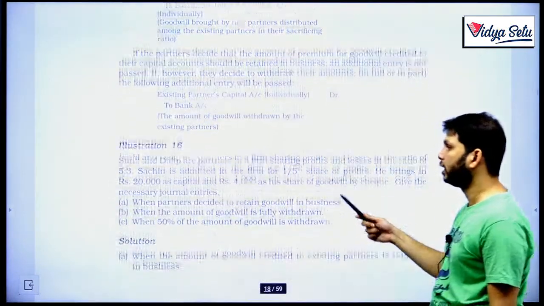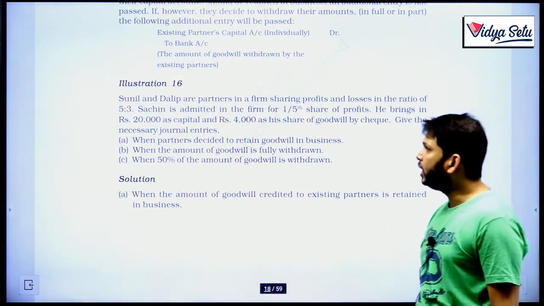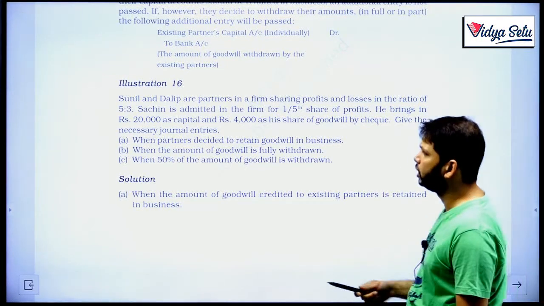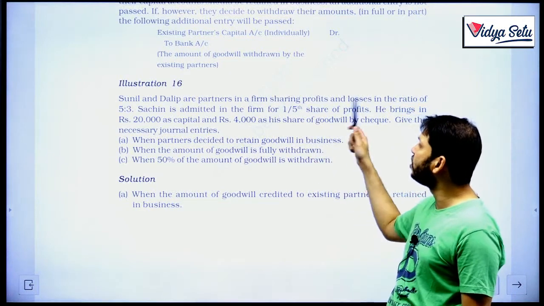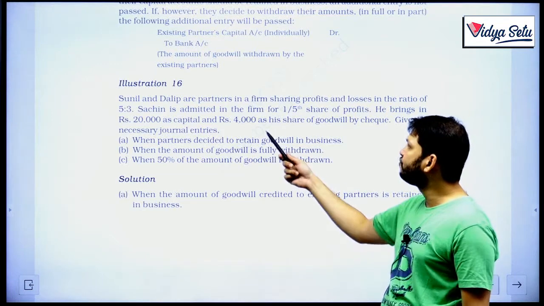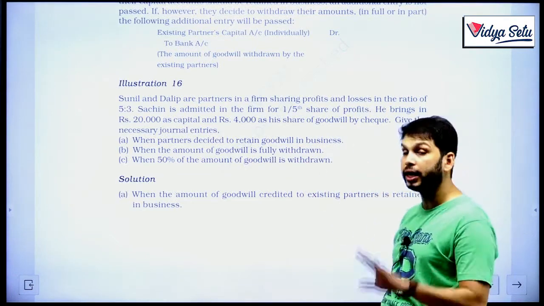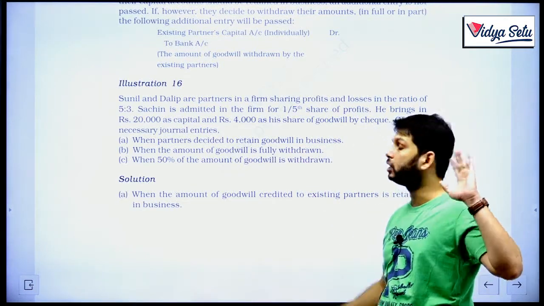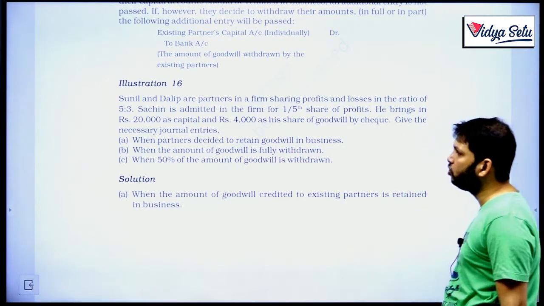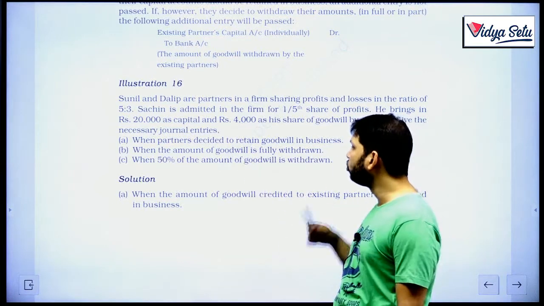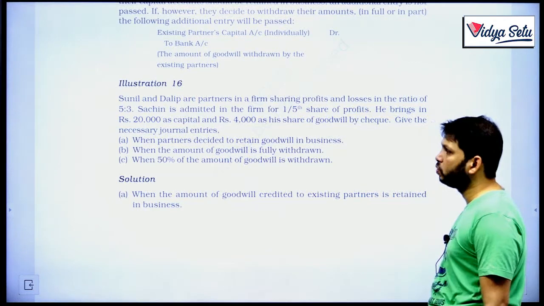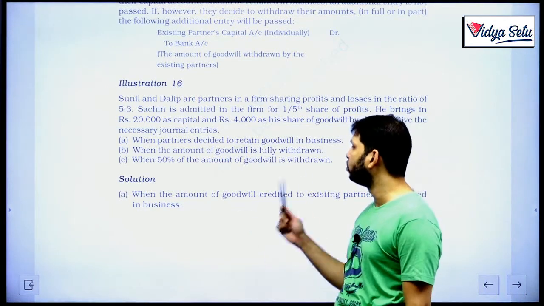So let's look at illustration 16. Sunil and Dalip are partners in a firm sharing profits and losses in the ratio of 5:3. Sachin is admitted in the firm for 1/5 share of profits. He brings in rupees 20,000 as capital and 4,000 as his share of goodwill by cheque. It is already calculated how much goodwill he is bringing in. Give the necessary journal entries when partners decided to retain goodwill in the business, second, when the amount of goodwill is fully withdrawn, and third, when 50% of the amount of goodwill is withdrawn.